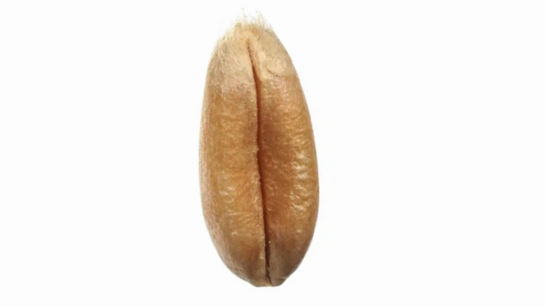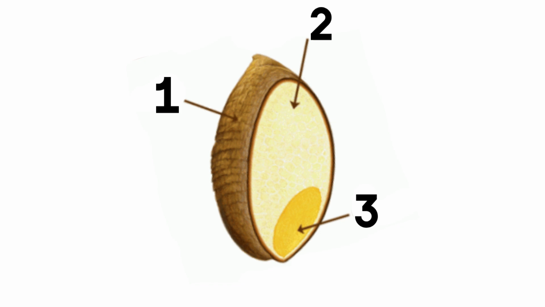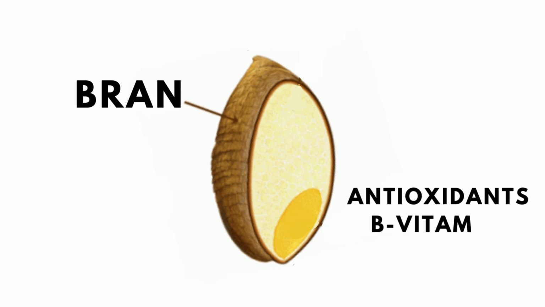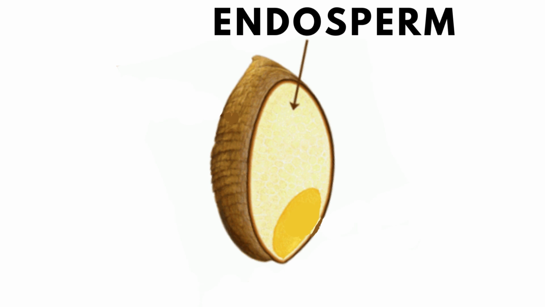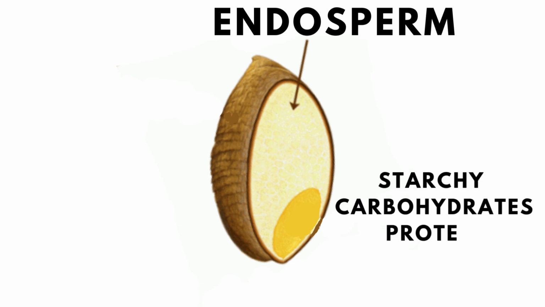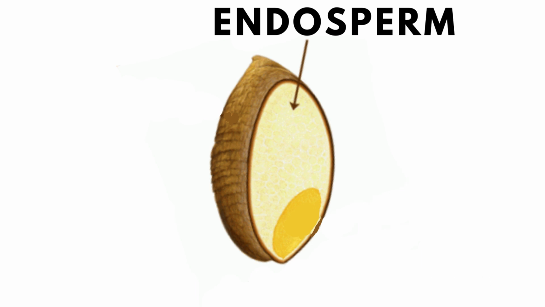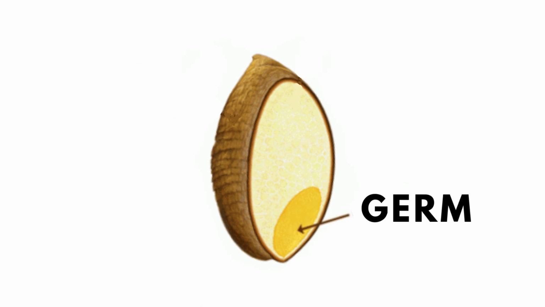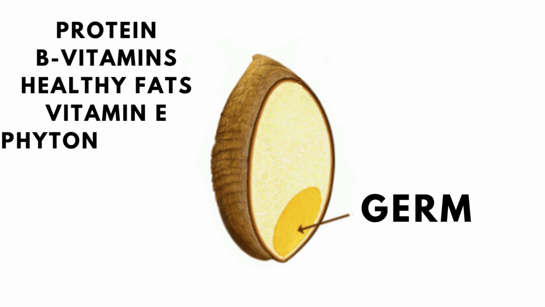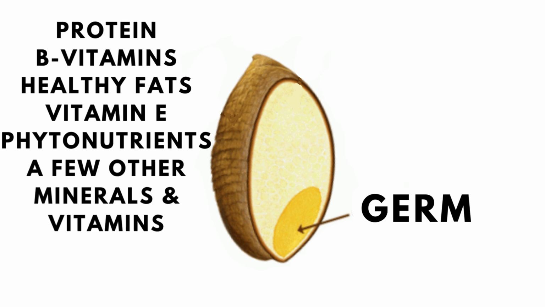Whole grains generally have three parts. The outside layer is often called the bran, which contains antioxidants, B vitamins, minerals, and fiber, which is important. The inside filler is called the endosperm, which is the fluffy white part you know as white flour or all-purpose flour. They're the same thing. It contains starchy carbohydrates, protein, and a few vitamins and minerals. It does not contain fiber. The last part of the grain is the germ, which is the small part inside the grain that produces the sprout when it is planted. The germ contains protein, B vitamins, healthy fats, vitamin E, phytonutrients, and a few other minerals and vitamins.